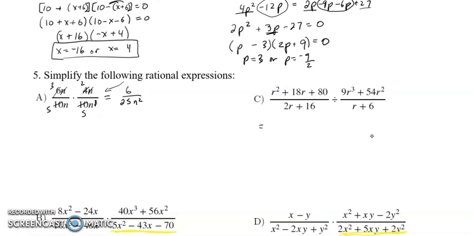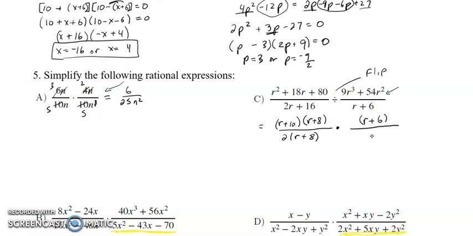In question C, you have to factor before you start. So that's going to be r plus 10, r plus 8. On the bottom is just a GCF. So we see that r plus 8 is probably going to cancel. Remember, for the division, you have to flip when you turn it into a multiplication. So the r plus 6 is going to go up on top. Notice I put it in brackets, right? I think it's important to do that so I don't accidentally try canceling too early.